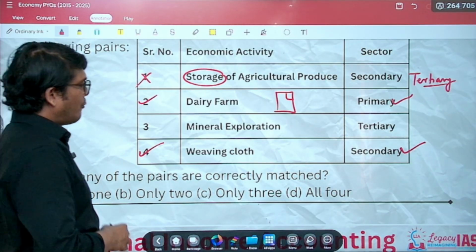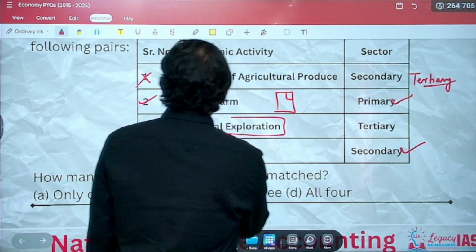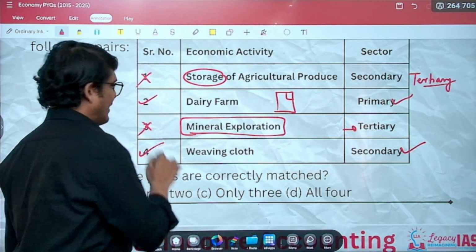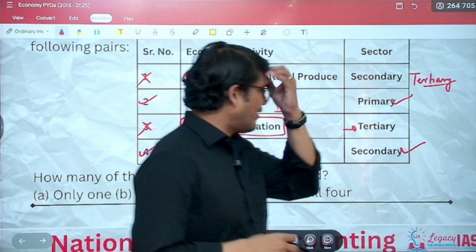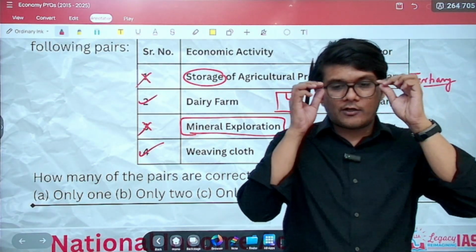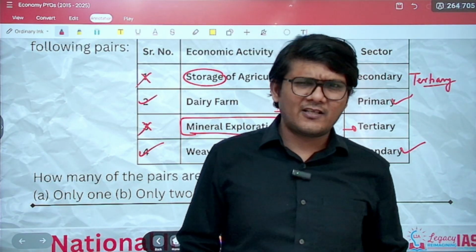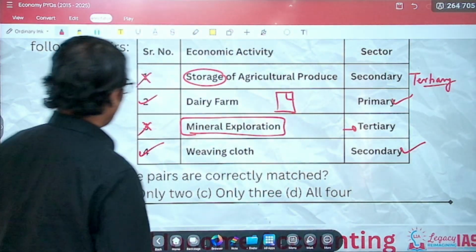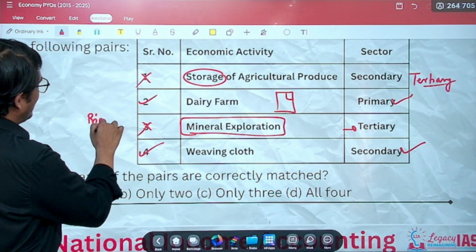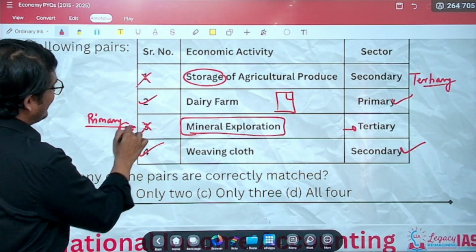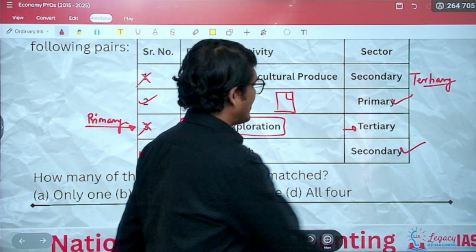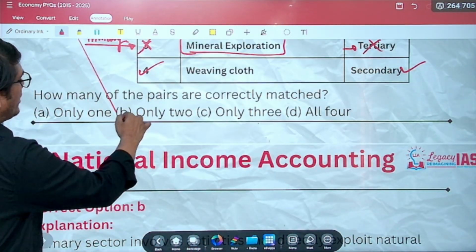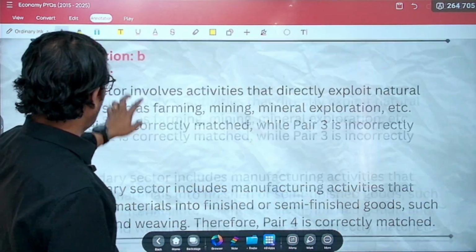What about mineral exploration? Since they have given tertiary, it can directly be marked as incorrect. There were two differing views saying that mineral exploration can be an R&D kind of sector, and R&D sector is actually the quaternary sector. However, mineral exploration is simply the primary sector, so it will not, of course, be tertiary. This is incorrectly matched. So only two are correctly matched over here.